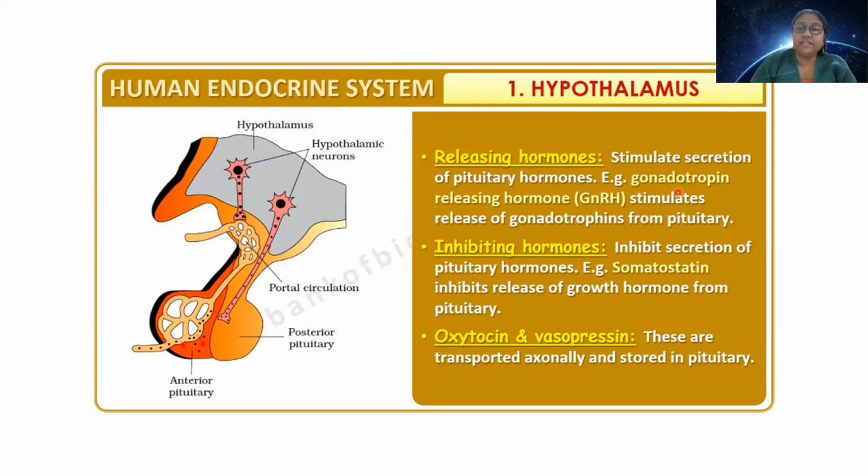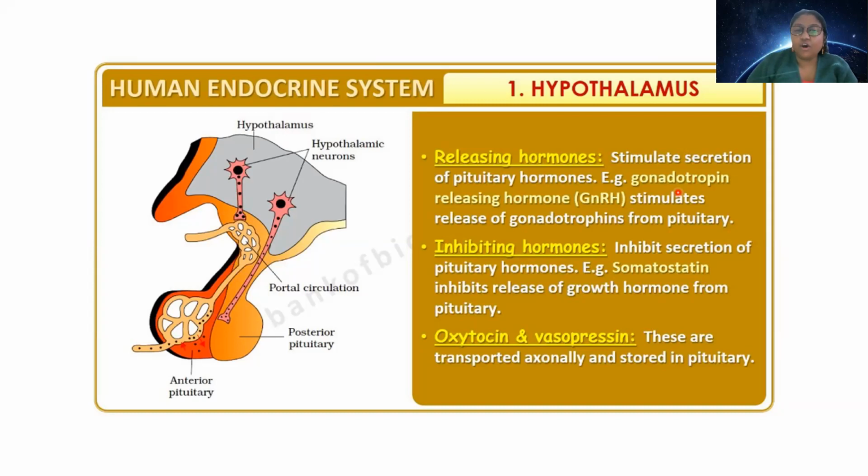The gonadotropin releasing hormone will stimulate the pituitary gonadotropin, and pituitary gonadotropin will go to testes and stimulate the testosterone production. So the first point of control is gonadotropin releasing hormone secreted by hypothalamus. It will act on gonadotropin secreted by pituitary gland, and now gonadotropin will control the secretion of testosterone from testes.